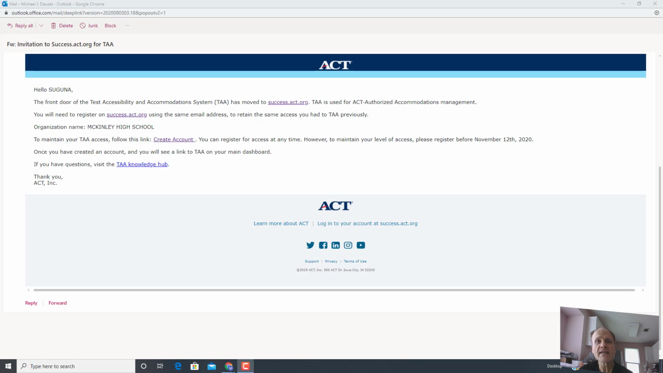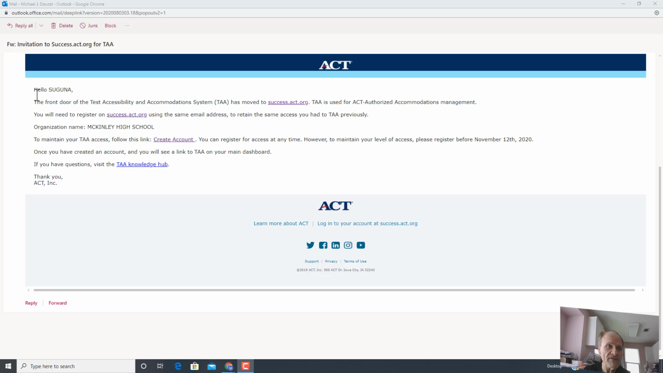Hey, all of you received an email sometime this afternoon, and it looks like this. On the top right, it says invitation to success.act.org for TAA. So you're going to use success.act.org as a means to get to TAA, and there are a couple of other things you can get access to from that site.